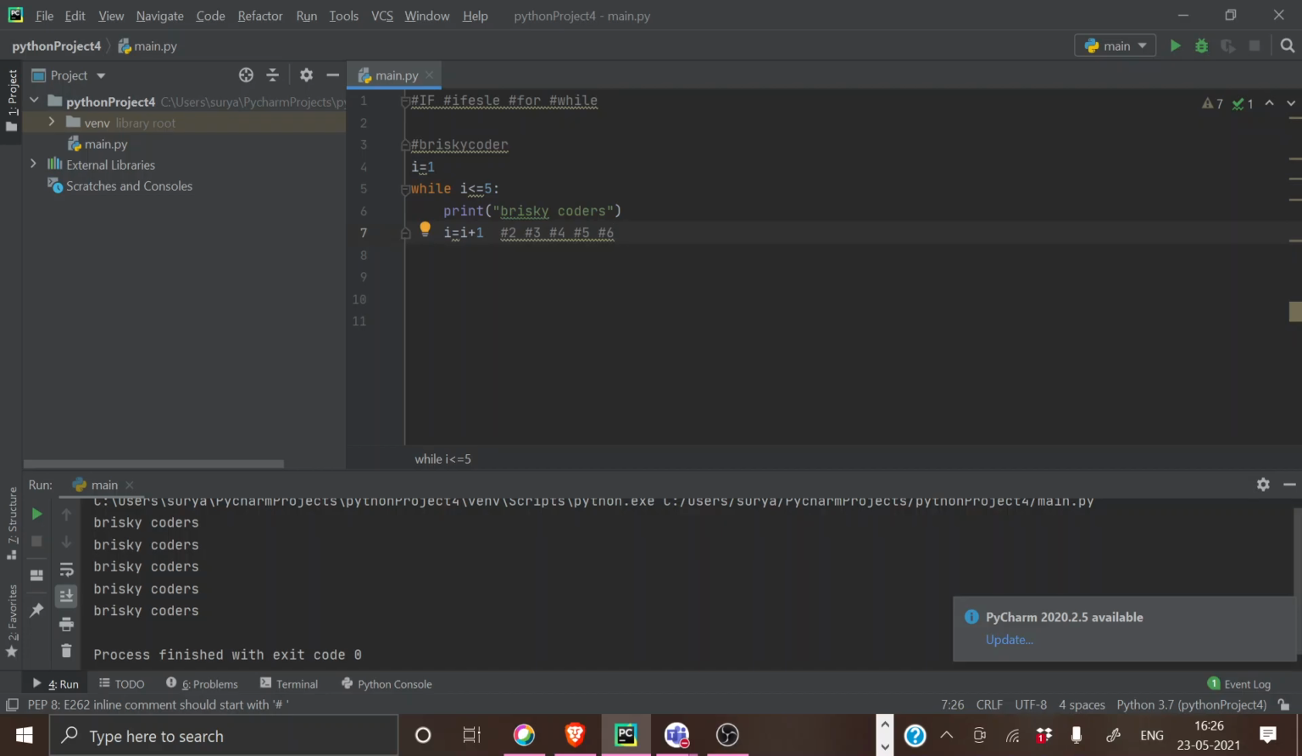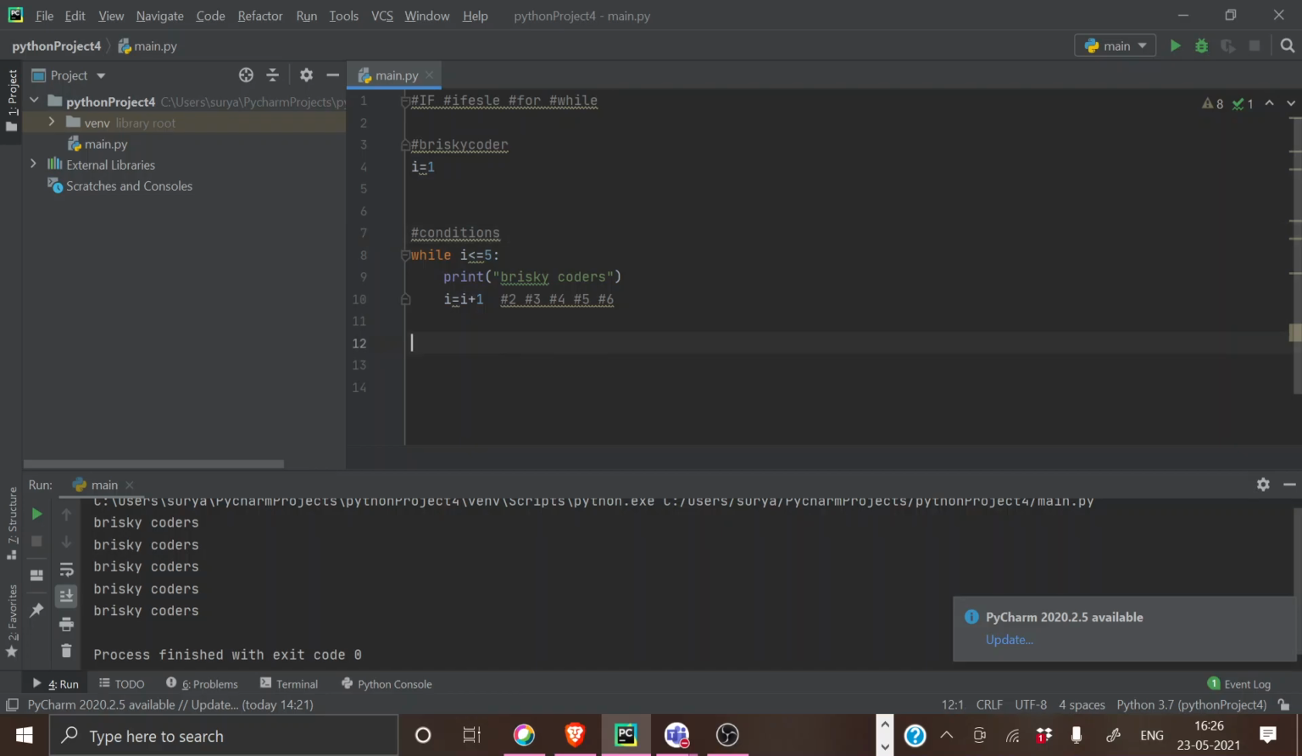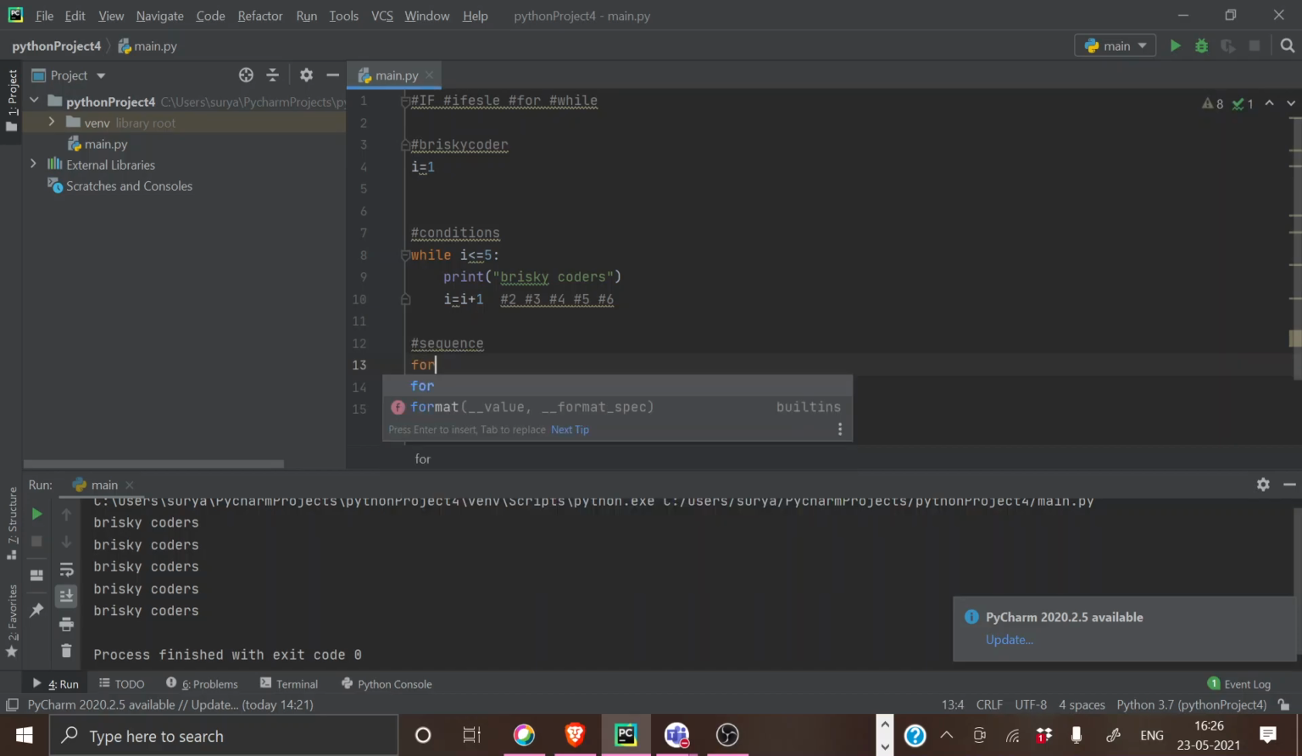Just take this condition. While runs on condition. While is a loop which completely runs on condition. When you have a problem where you have to make a loop, and it has something called a condition, you can directly use while. So while is for conditions. And if you want to make something with a sequence, not conditions, you have to use something called a for loop.